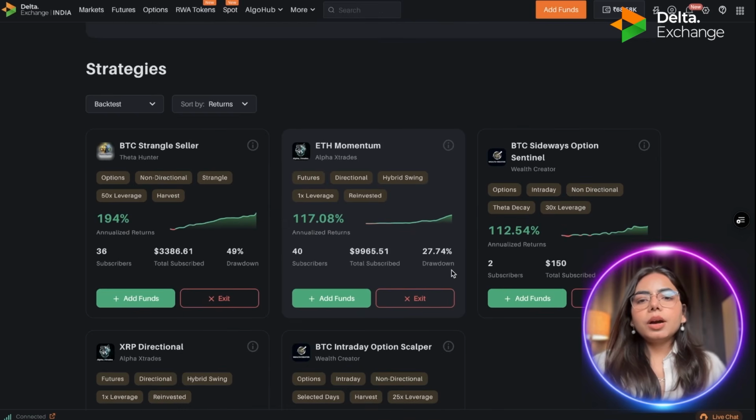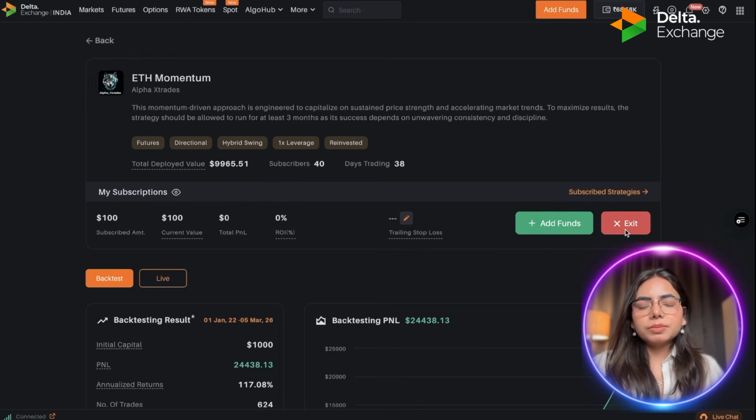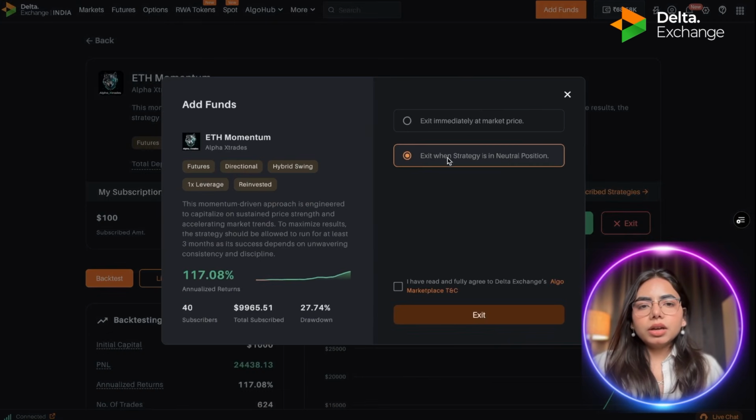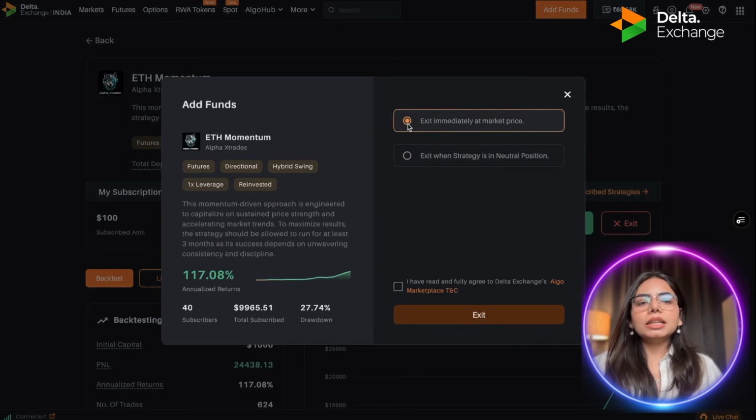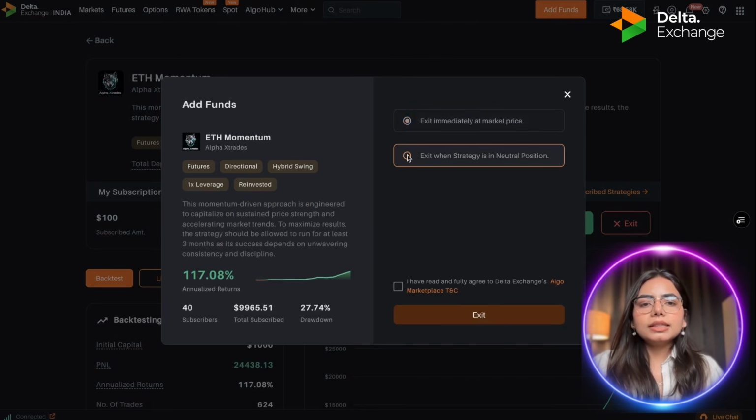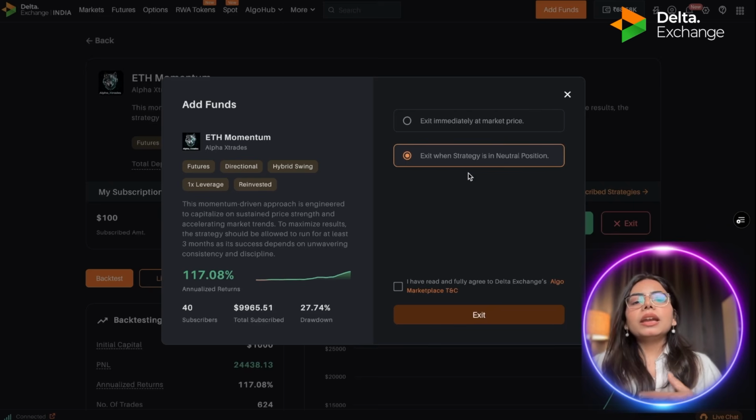Now at the last, let me tell you how to take exit from a strategy. First, from the landing page, either you can exit directly or you can click on this card and exit from this particular strategy. You simply need to click on the exit toggle. You will get two options. One, exit immediately at market. That means this strategy will immediately take exit from the market. Or next, exit when the strategy is in neutral position. That means, for example, if you have several open positions in this particular strategy, you will only take exit when all the positions get closed. That means in neutral position, when there is no position in your account, only in this condition your algo will take exit.